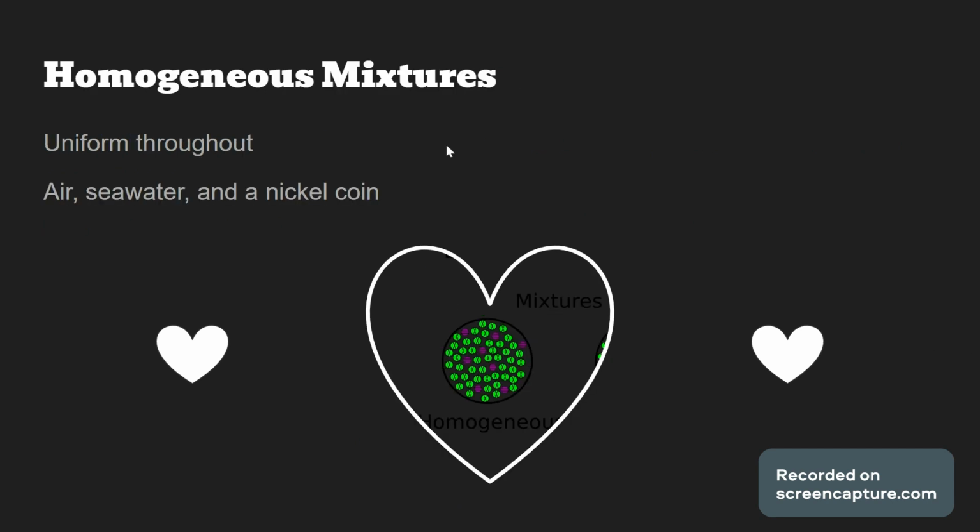So, what are homogeneous mixtures? Homogeneous mixtures are mixtures that are uniform throughout. I'll go through the examples first: air, seawater, and a nickel coin. So I could take